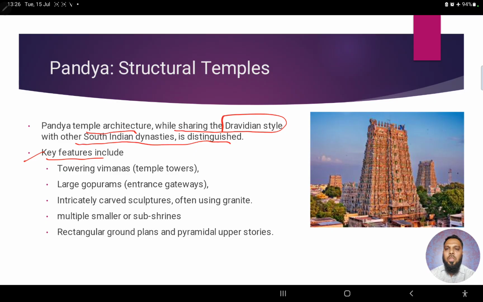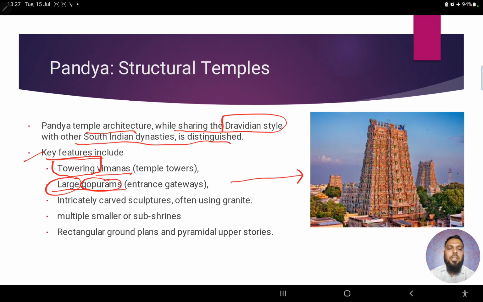Let's see. Vimanas are definitely part of the Dravidian style, but here the temples belonging to the Pandyan era have towering vimanas. Towering vimanas means very tall. And large gopurams. Generally gopurams are present in the Dravidian style of temple architecture, but here there is a large gopuram.